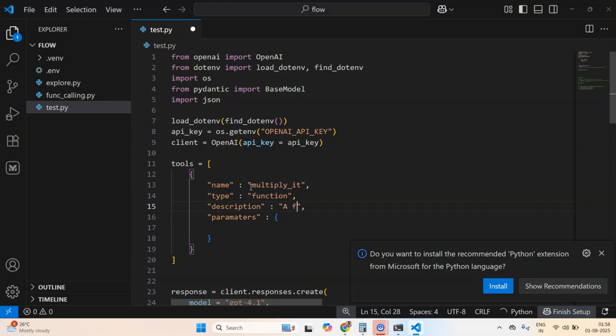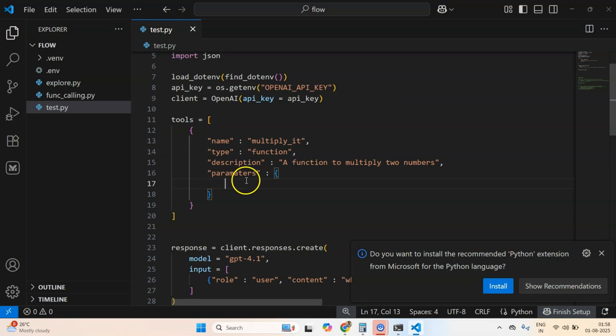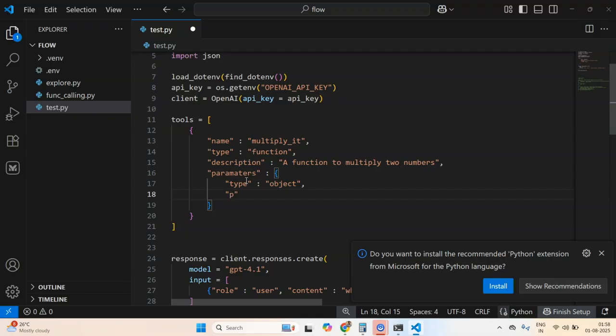Description will be a function to multiply two numbers. Okay, all right. Now in the parameters, we need to define those two numbers schema. So in the parameters, I'll define type, what kind of parameters I'm dealing with, object, and then I'll define properties,